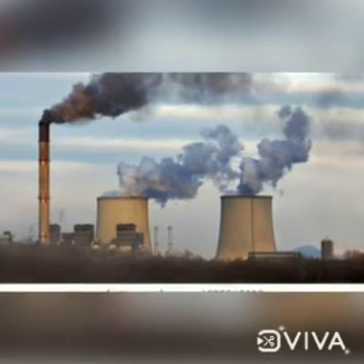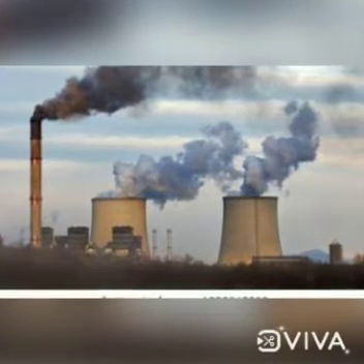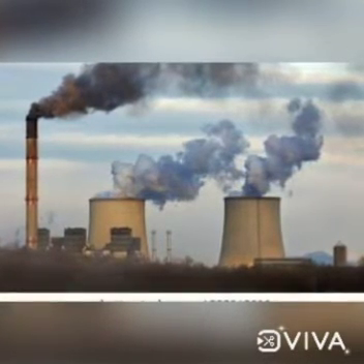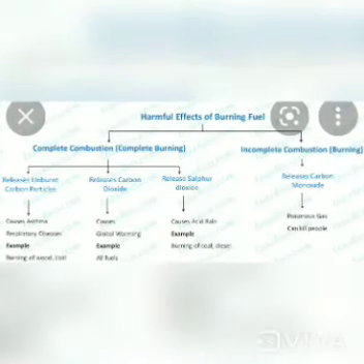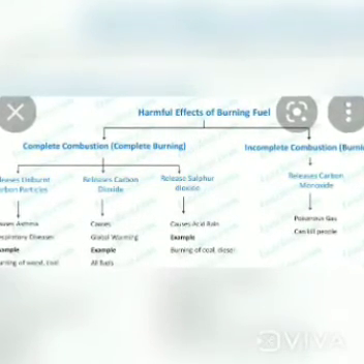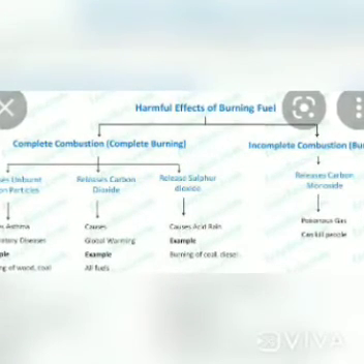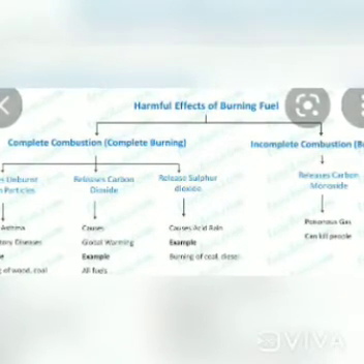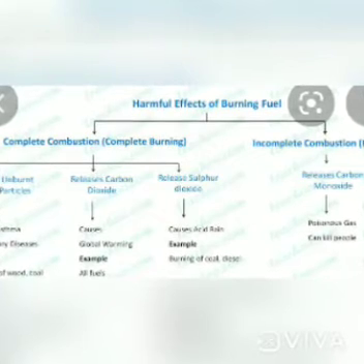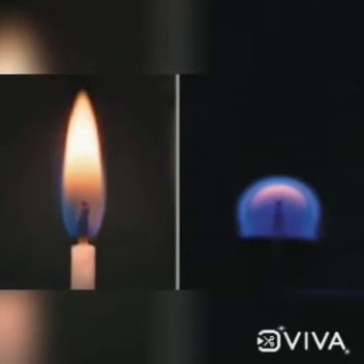Now, what is coal? Coal is the most widely found fossil fuel and it is obtained from mines. It has been used from ancient times. So, now we are going to discuss how many types of fuels there are. There are three main types of fossil fuels: coal, petroleum and natural gas.